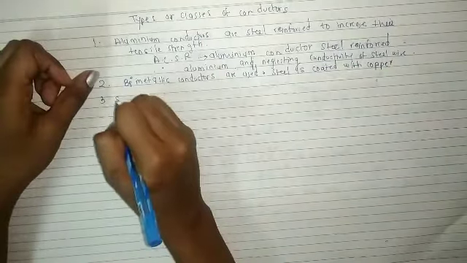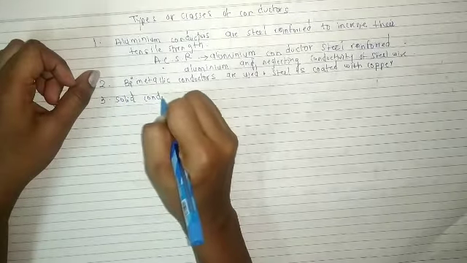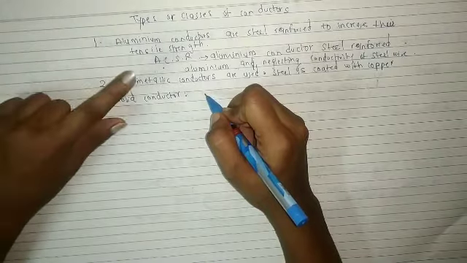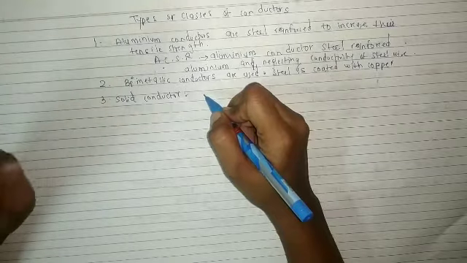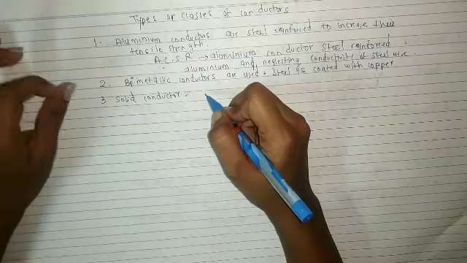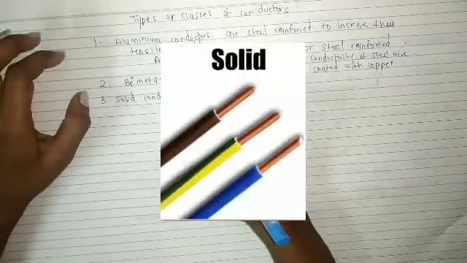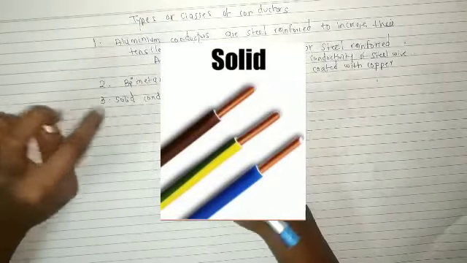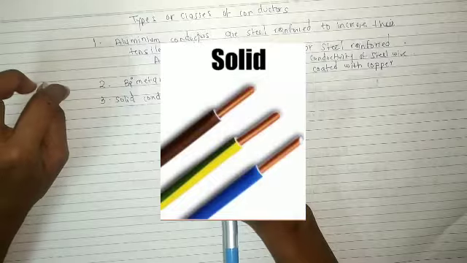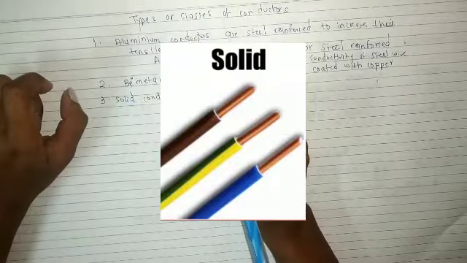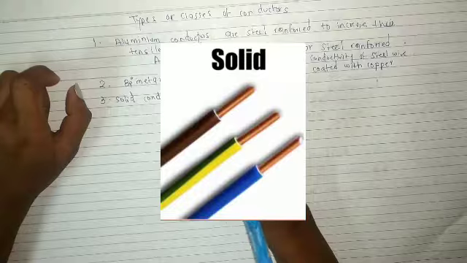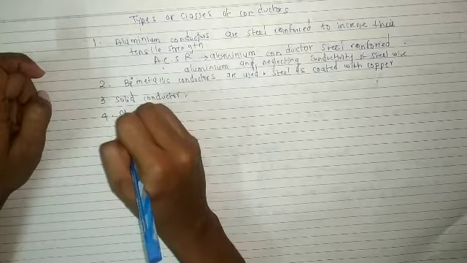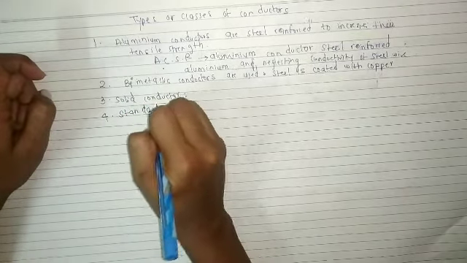Third one is a solid conductor. These are conductors of one solid uniform cross section throughout. That means it has a uniform cross sectional area, and you can see in the diagram I have inserted here. This is the solid conductor. You can see there is only a single conductor there. These are used in wires or overhead lines. And the fourth one is stranded conductor.